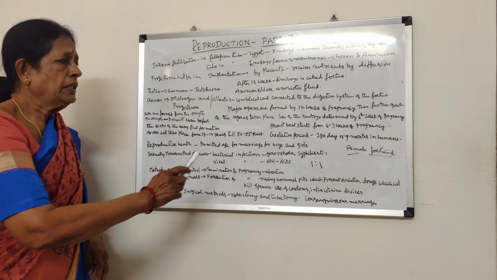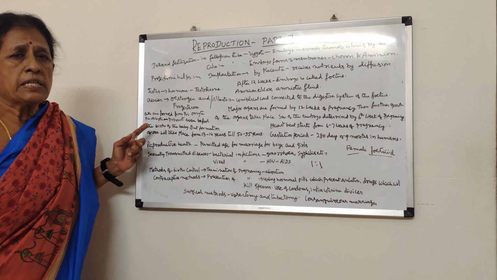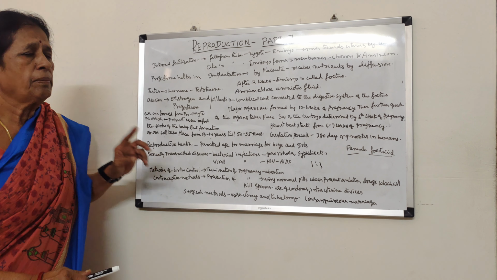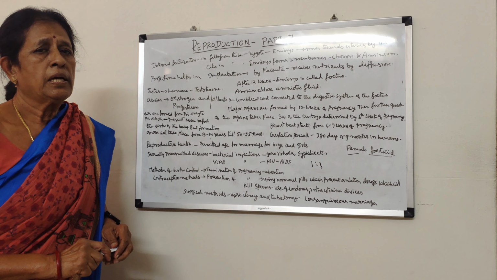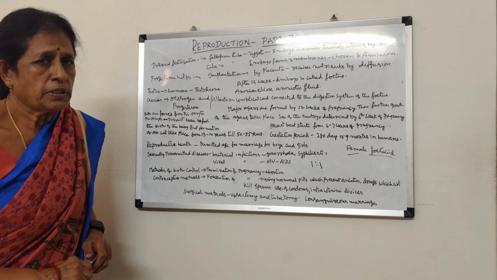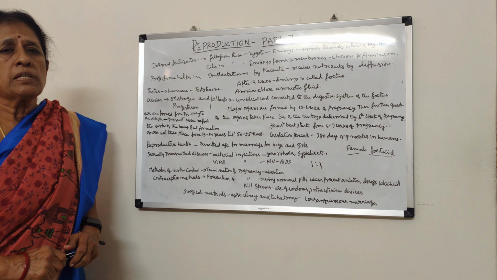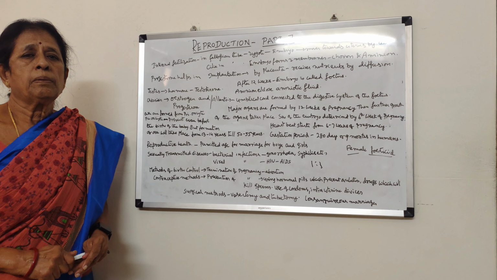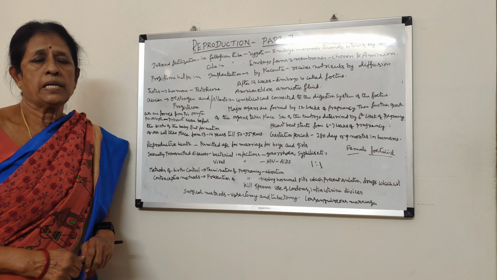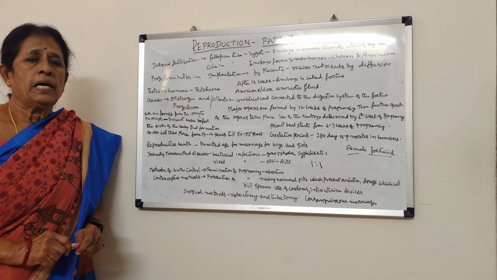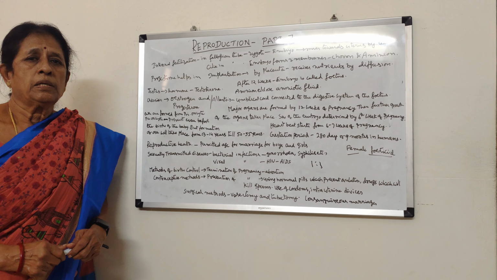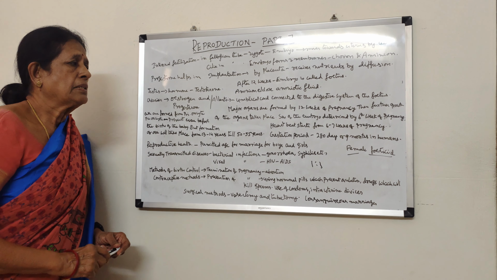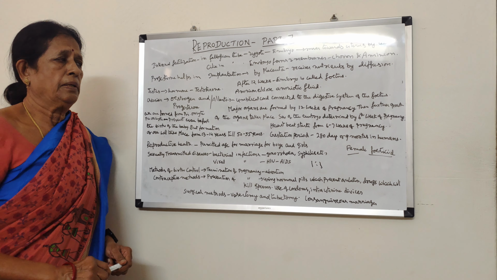In males, the testes produce testosterone. In females, the ovary produces two hormones. What are they? They are estrogen and progesterone. Estrogen is responsible for the growth and development of secondary sexual characters in females, and progesterone is produced during the time of pregnancy. So let us see what the function of progesterone is.